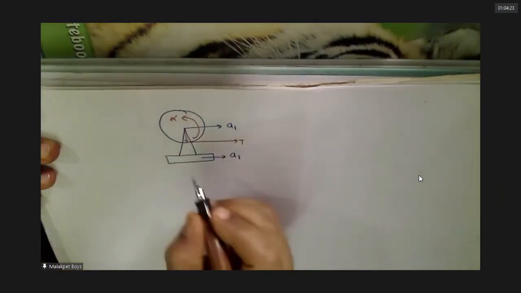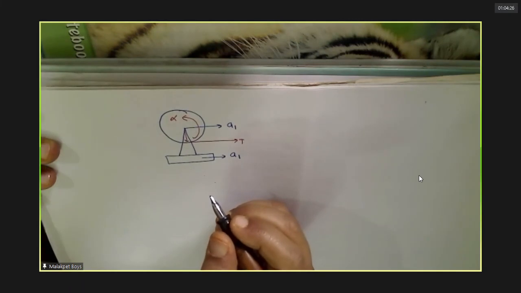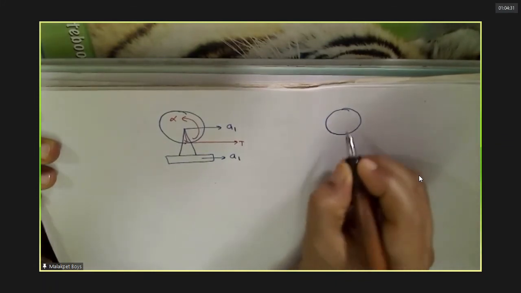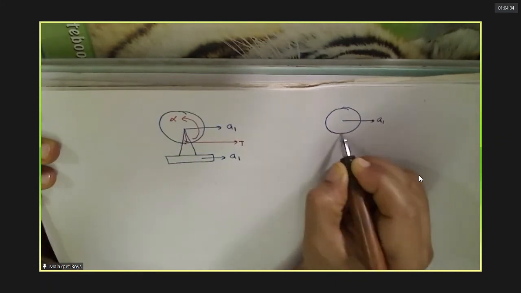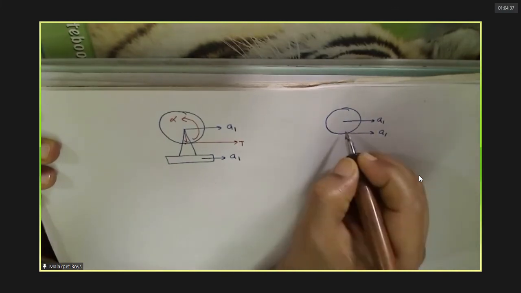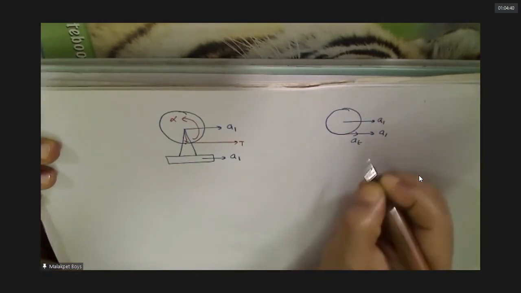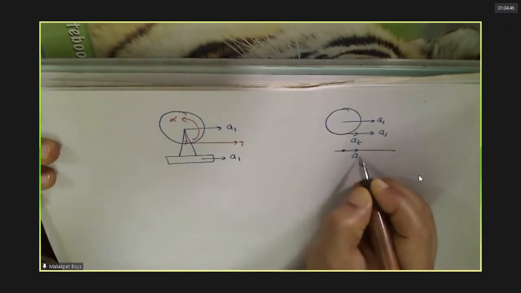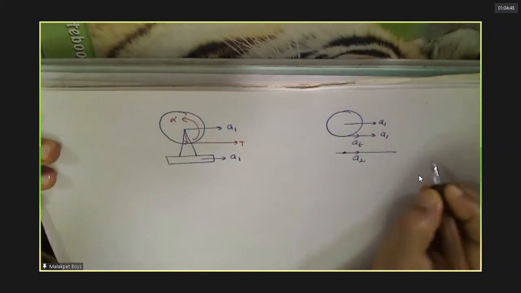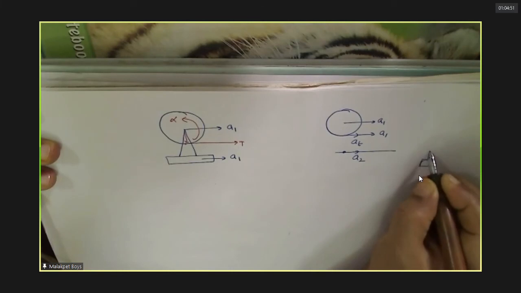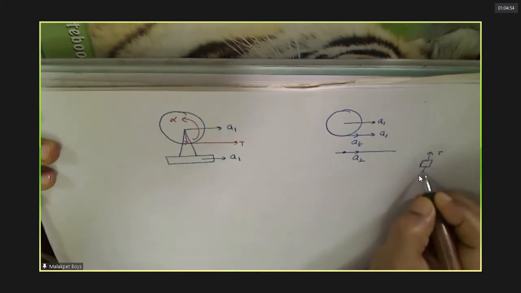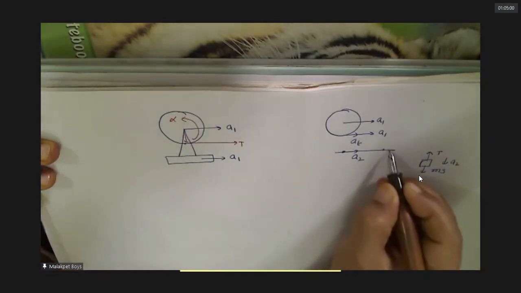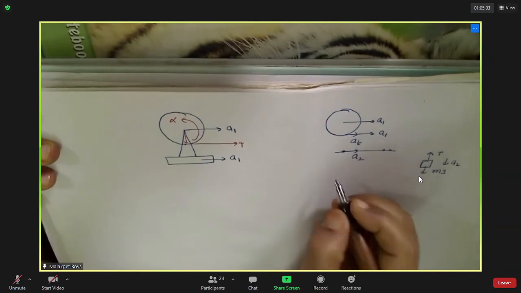Is it correct? So now if you look at this point on the cylinder, we'll relate this. Center of mass is having A1, means this is also having A1. Now this is alpha, means this is R alpha. Whereas the string is having an acceleration A2. The reason is this block is there now. This is T. This is also mg. This is having A2. When this moves, all points on the string will have the same acceleration.